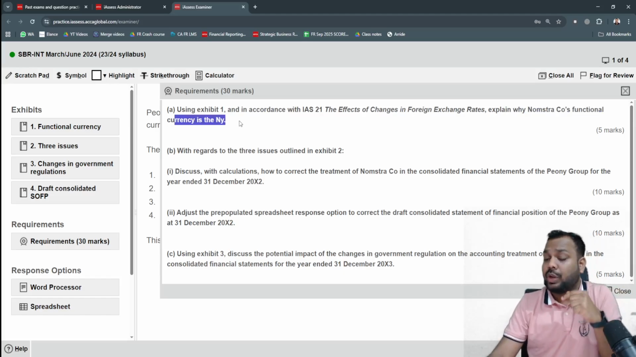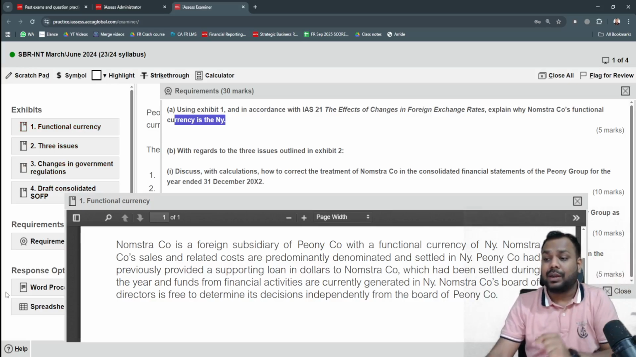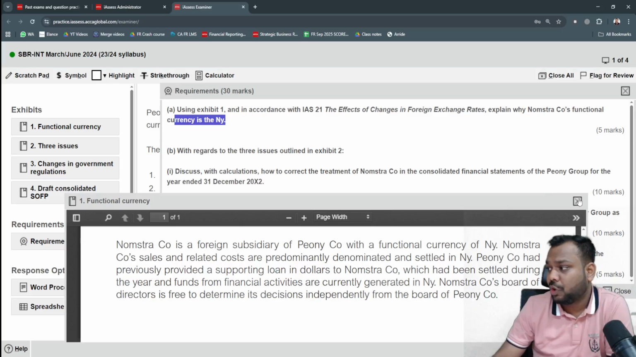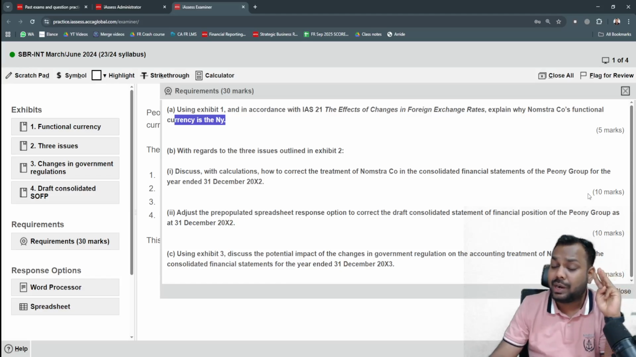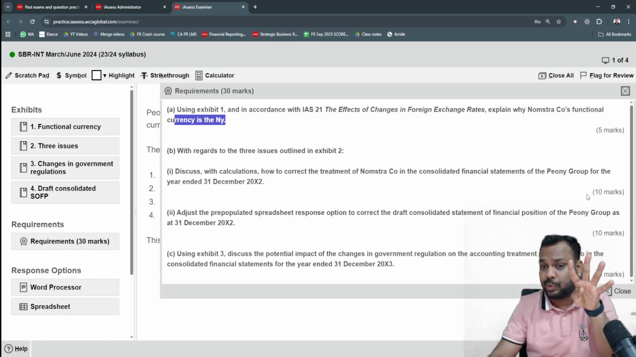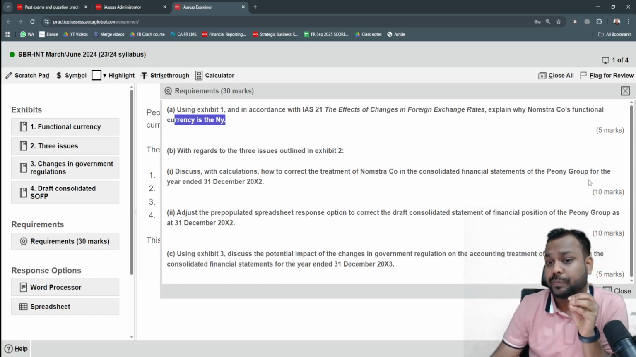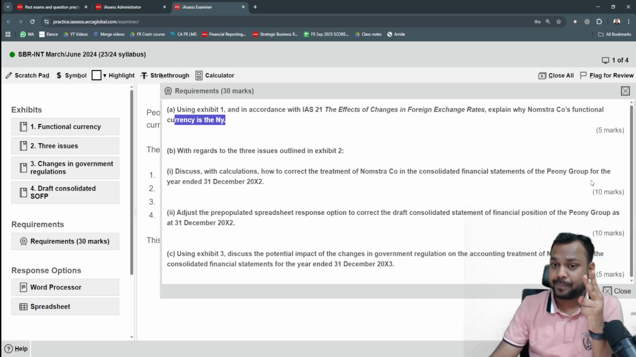Now the student will again go back to exhibit 1 and read the entire exhibit and then try to answer the question. So how many steps? First of all, introductory, second exhibits, third requirement, fourth again exhibits. So you are taking a 4-step approach. Now in this approach, there is a challenge. You are reading the exhibits twice.